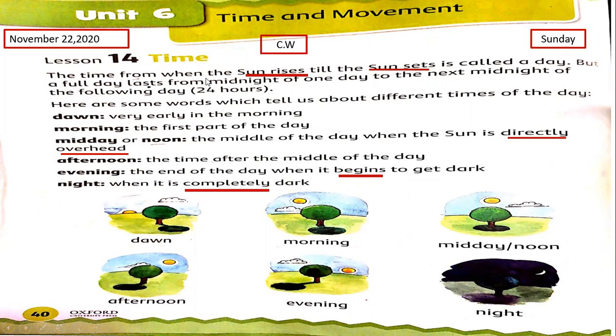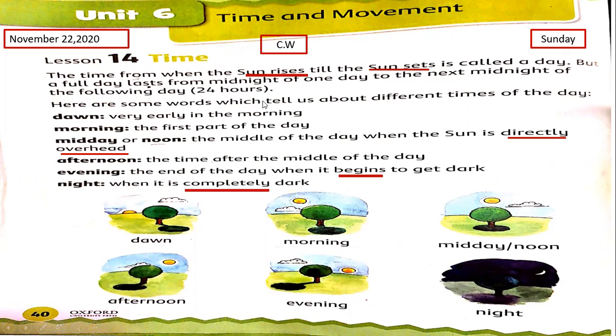The time from when the sun rises till the sunset is called a day. Sunrise is the time of day when the sun appears above the eastern horizon. And sunset means the time of the day when the sun disappears below the western horizon. But a full day lasts from midnight of one day to the next midnight of the following day, 24 hours.